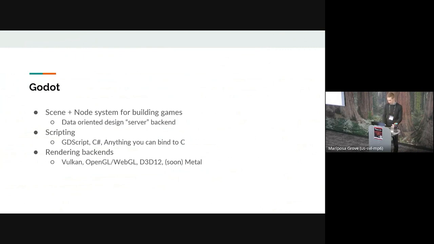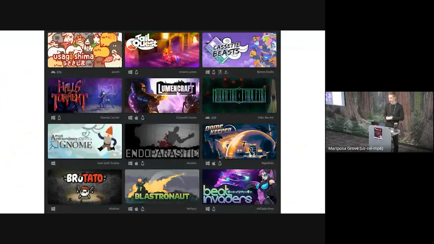So that's Godot. It's a growing engine right now. Right now, it's used a lot in indie games. This is just a screenshot from our website showing some games that have come out in the last, I think all of these the last year or two. You might recognize some of them. A few of these are quite popular on Steam.